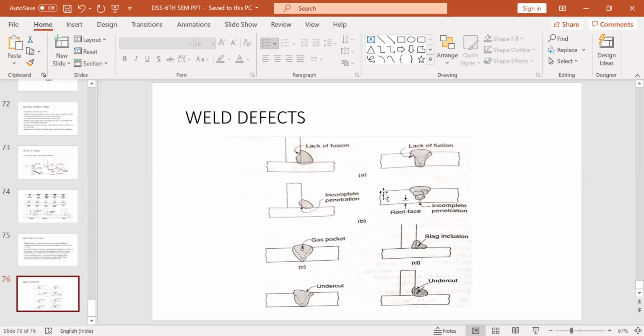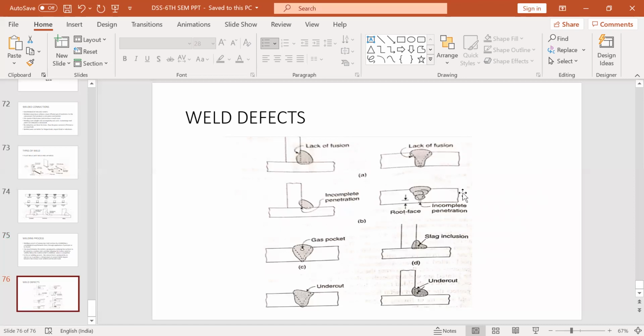Now, when you are running the electrode very rapidly, you're not allowing them the time to get solidified. At that time, the fusion of these two metals is not complete. It is incomplete. So this will produce a defect in the weld, which is called the defect due to lack of fusion. See here. Entirely, it should have been this V shape. This should have come here only, but the fusion is only partial. Fully these two metals have not fused.